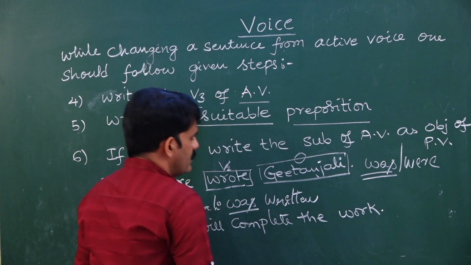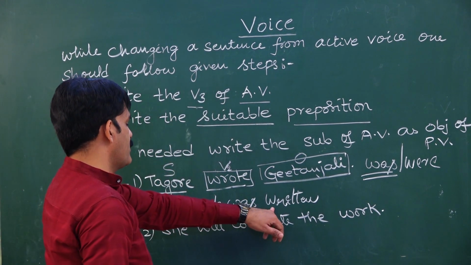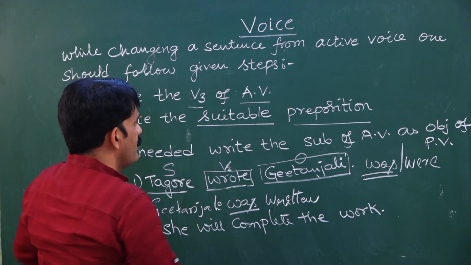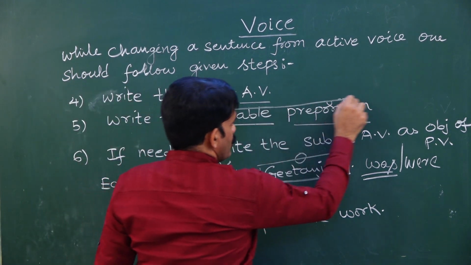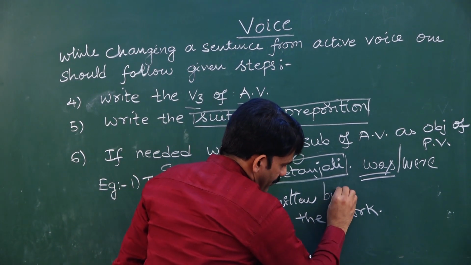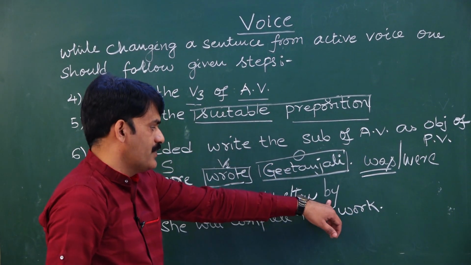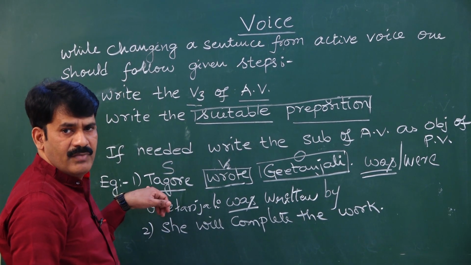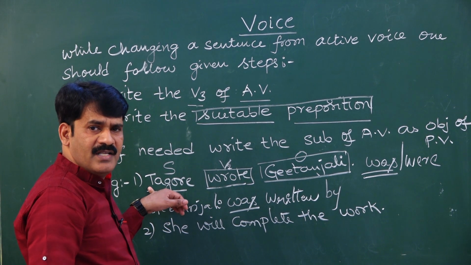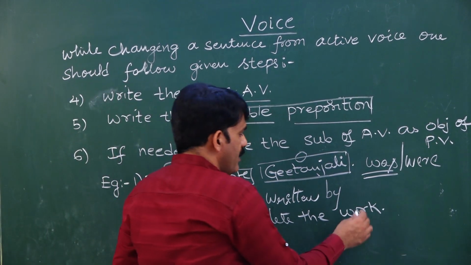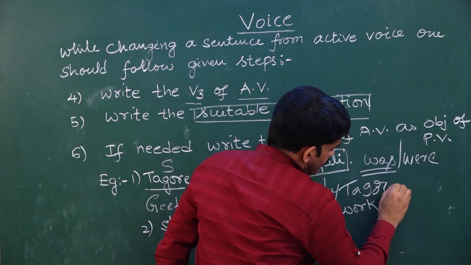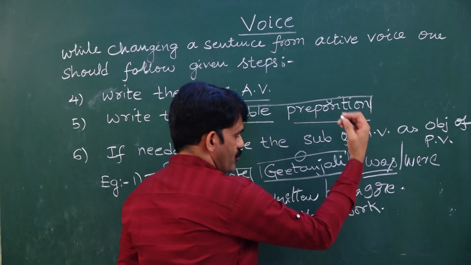You have to write the third form of the active voice verb, that is written. Once after writing the V3 form of the active voice verb, you have to write the suitable preposition. What is the suitable preposition I can take? I can take the preposition by, because the agent is a person. When the agent is a person, you take by as an object. So, by Tagore. This is the answer to my first question.